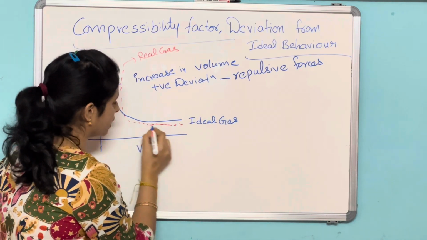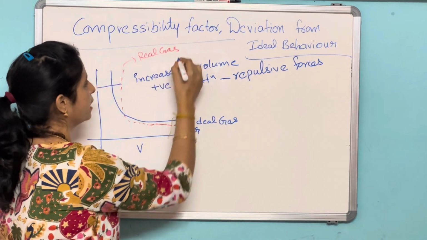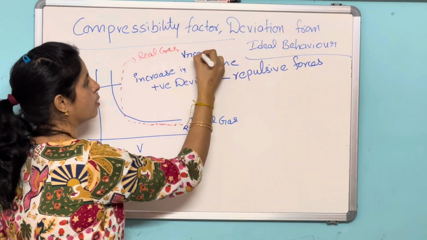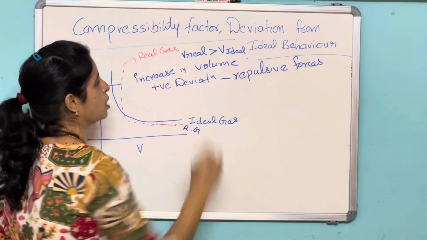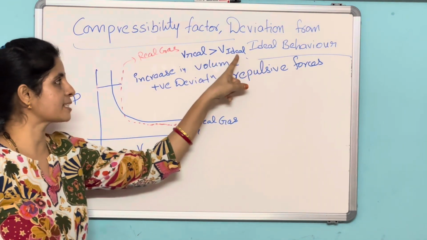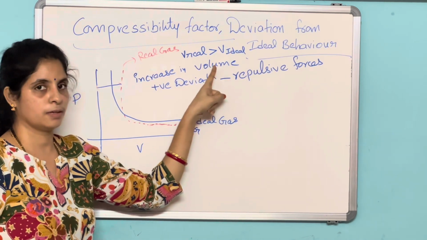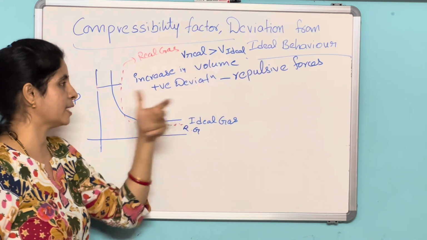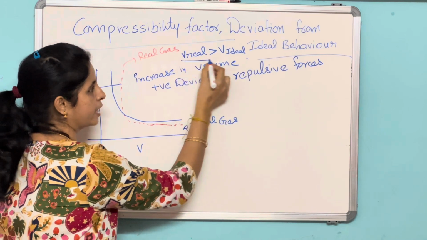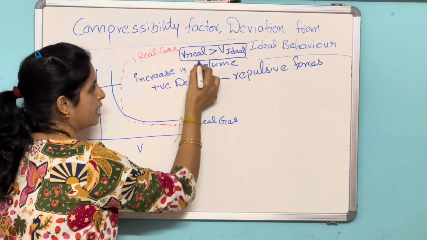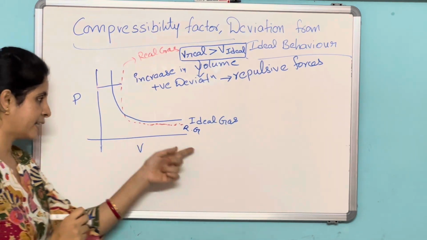And if you observe this one here, it is for the real gas. Now here another point: volume of the real gas is greater than volume of the ideal gas. So when the volume of the real gas is greater than the volume of the ideal gas, there is expansion in volume, an increase in the volume. That's what I have written here: V real is greater than V ideal, which leads to positive deviation, and repulsive forces are operating.